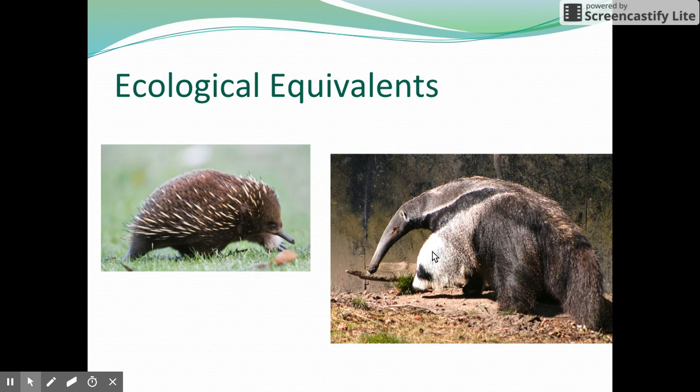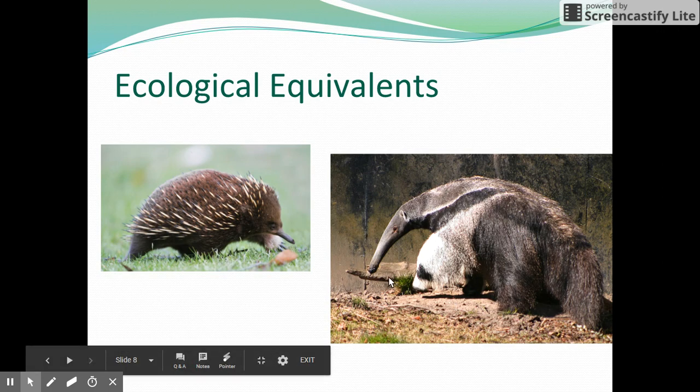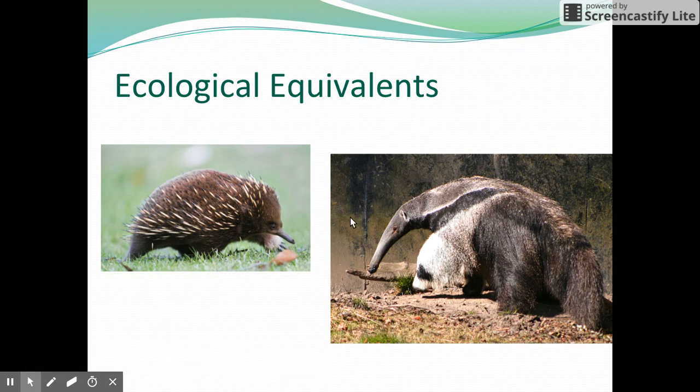So they really reduce the amount of insects in a given habitat, but they live in completely different areas of the world. The echidna is native to Australia and the surrounding islands, whereas the anteater is really native to Africa. Doing the same job, filling the same niche, living in different habitats. That's what ecological equivalents are.